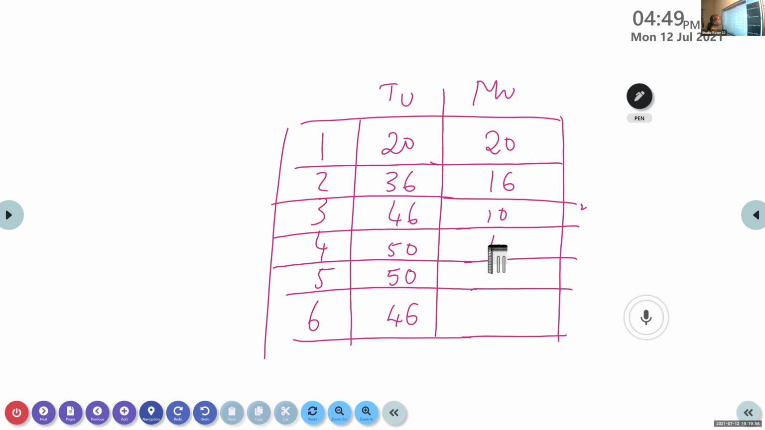Okay. Akshay, can you tell, the fifth unit? 0. Kevin, the sixth unit? -4. Okay. Now, where is the point of satiety? Where can we find the point of satiety? The fifth unit.